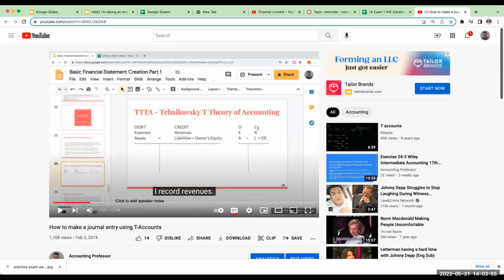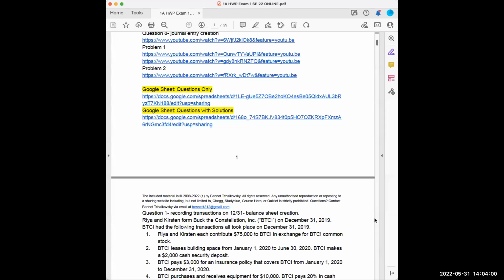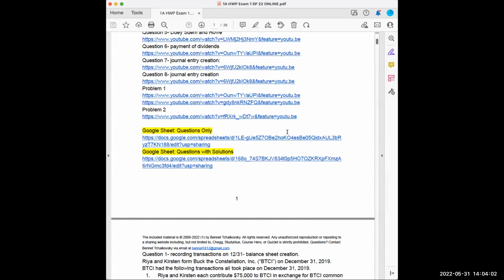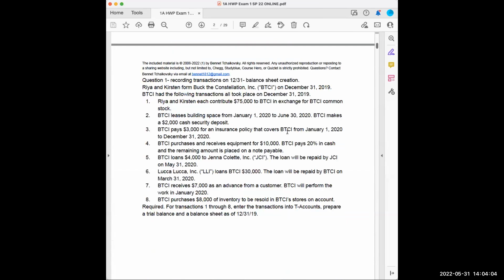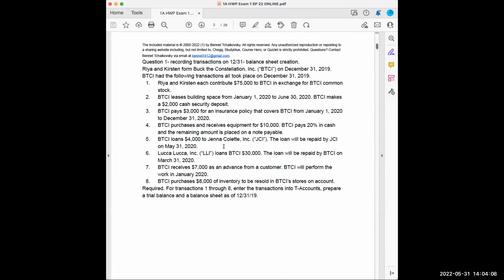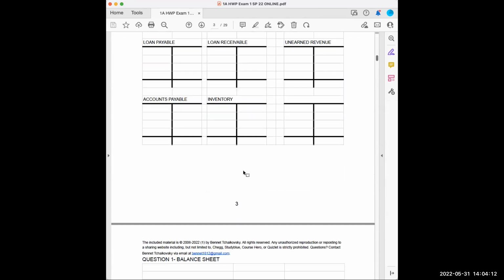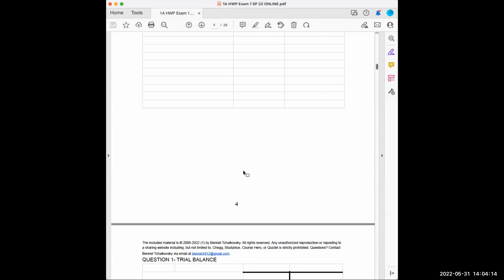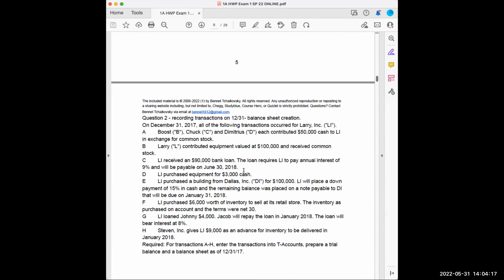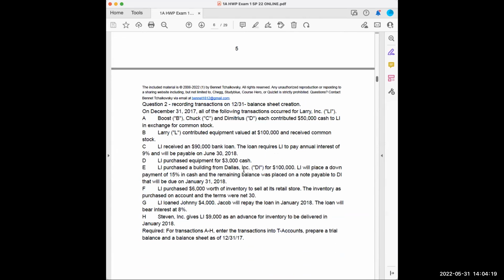In terms of how you choose to study the material, whatever way you want, the way I would recommend is to take these questions, practice writing them out, or even copy the solutions first and then go back and do those questions again.